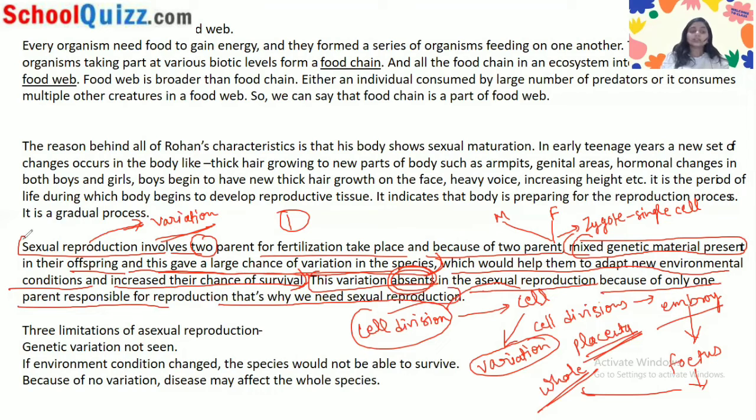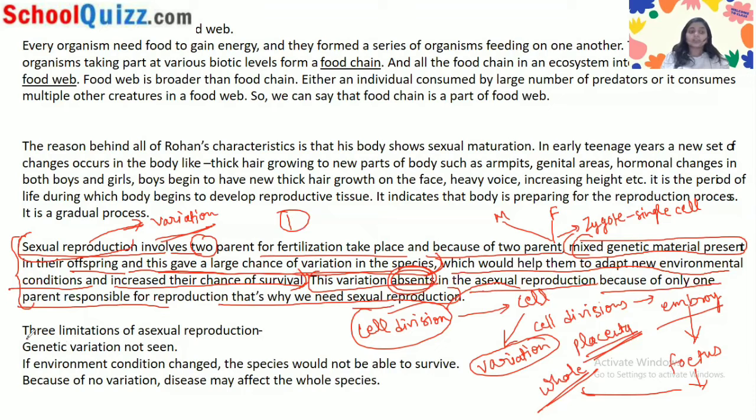So in these 4 lines, you have described what sexual reproduction is and why it is more important than asexual reproduction. That's how you can conclude the whole answer: why we need sexual reproduction.